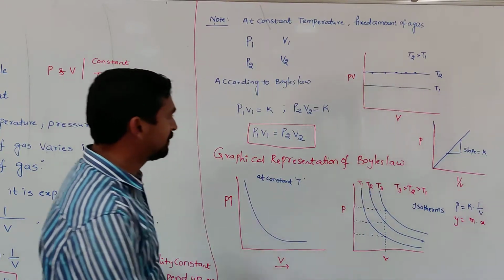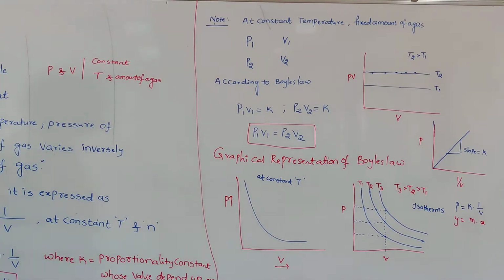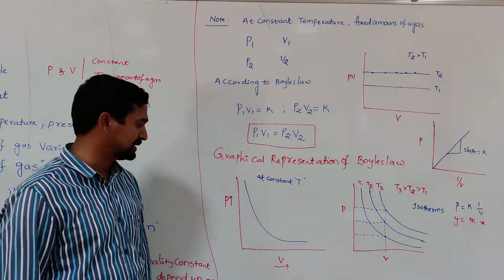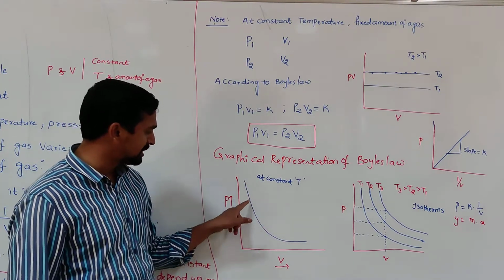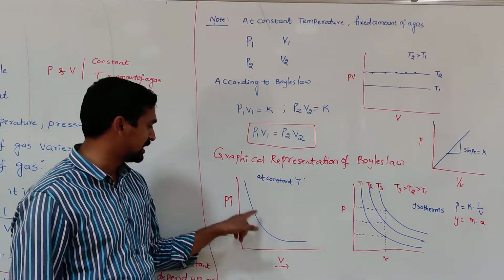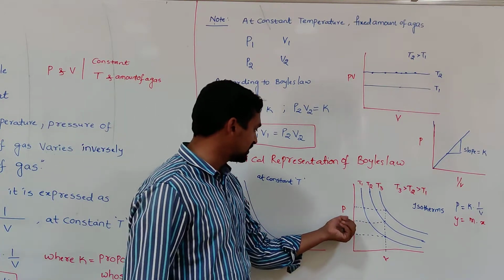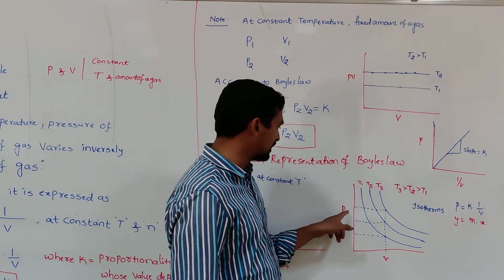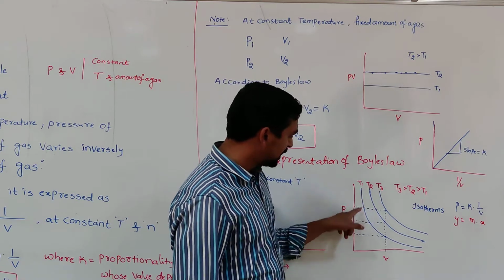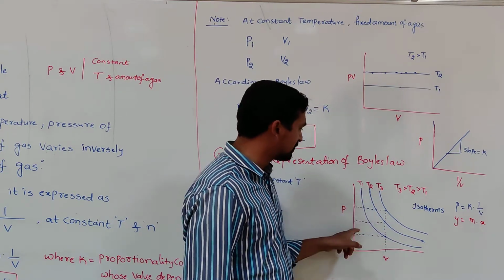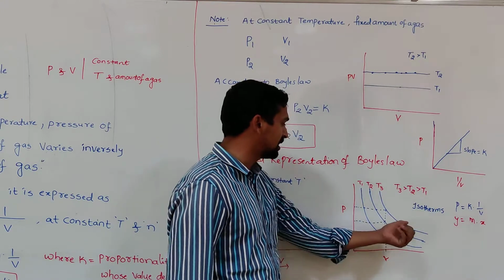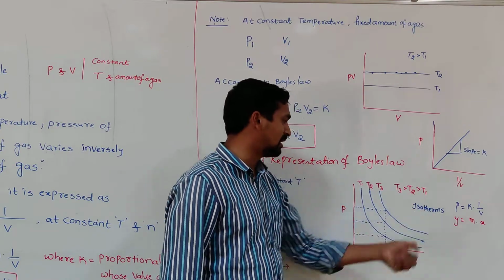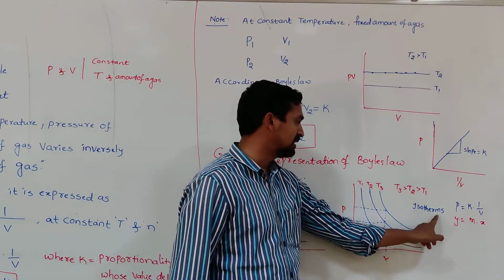So these are the different graphical representations of Boyle's law. In the first one, we draw pressure versus volume at a constant temperature; with increasing volume, the pressure decreases. The second one is pressure versus volume at different constant temperatures. When we draw like this, we get different plots. All these different plots are simply called isotherms, because they are obtained at different constant temperatures. Isotherm means constant temperature.